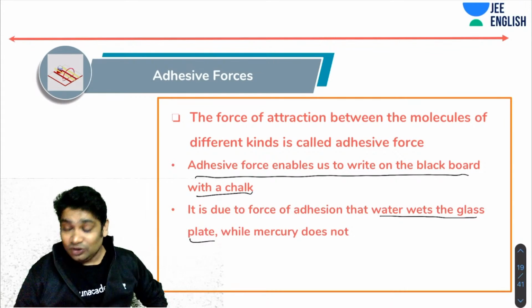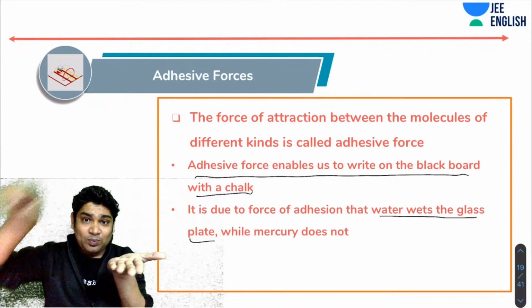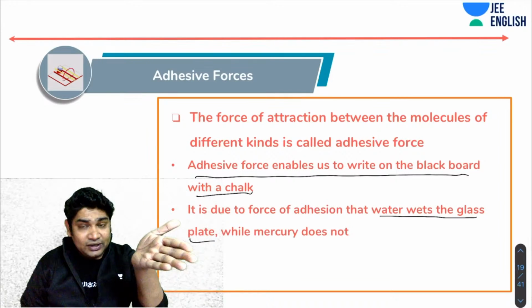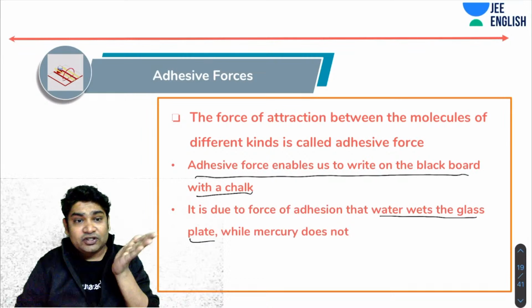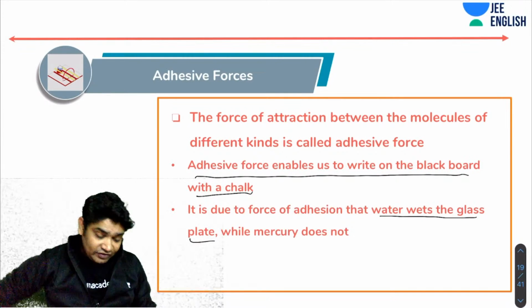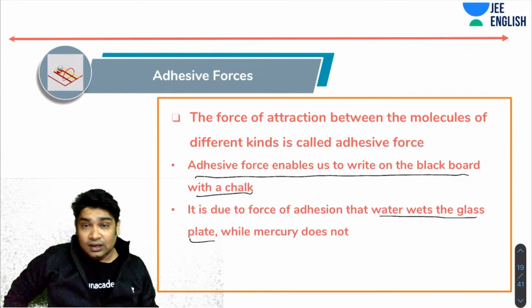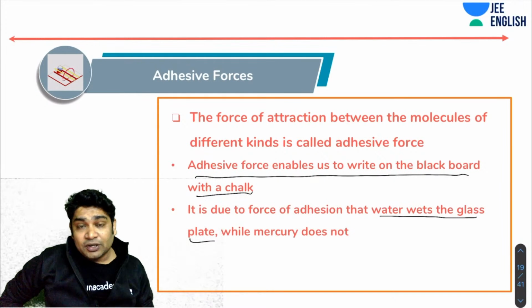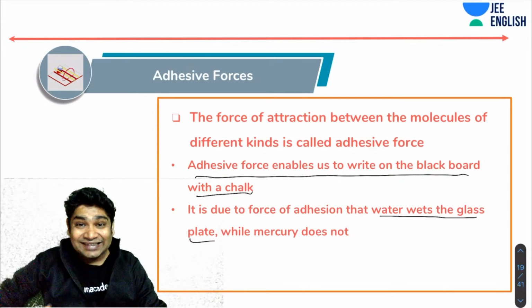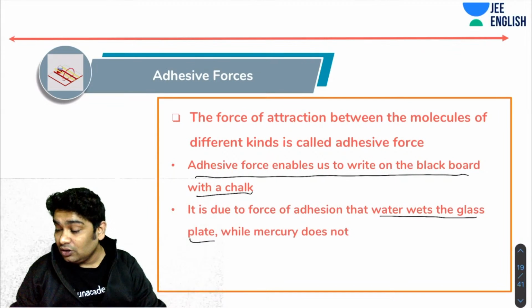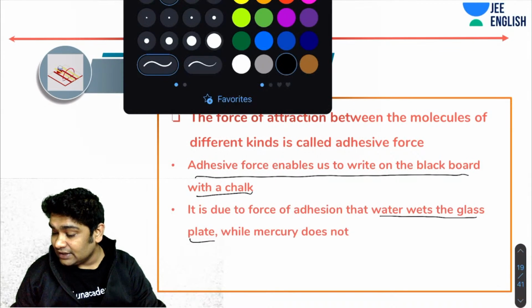If you have a glass surface, if you pour water on it and tilt it, most of the water will fall out, but there will be a layer of water which will stick, and that is why we say that water can wet glass. That happens because the adhesive force between glass and water is greater than the cohesive force between water and water.